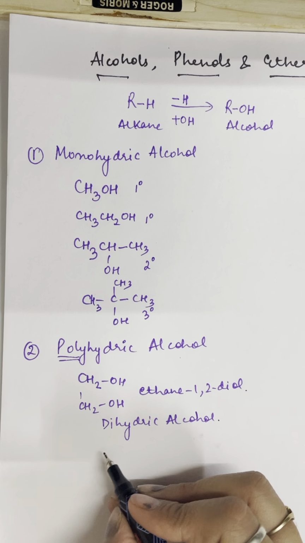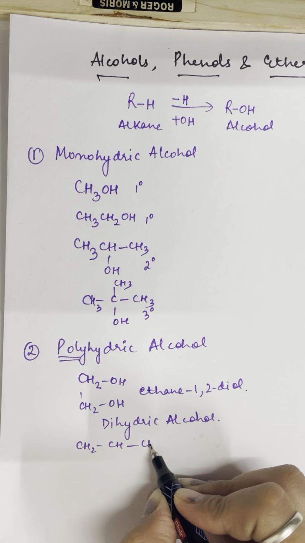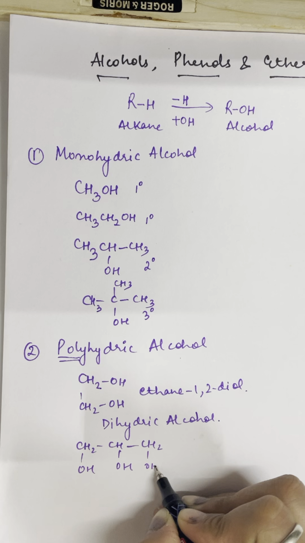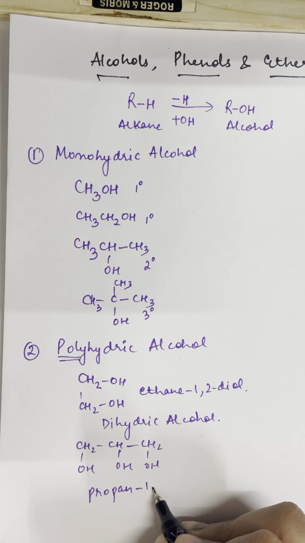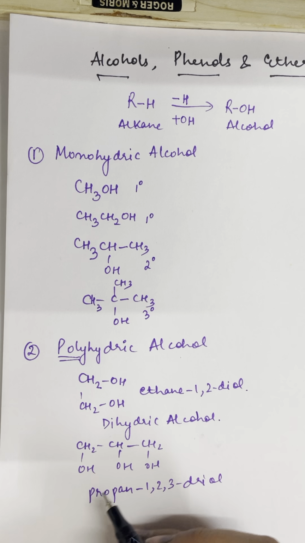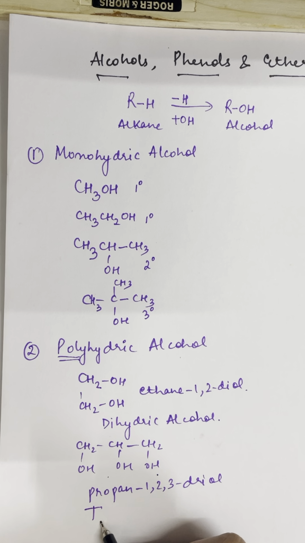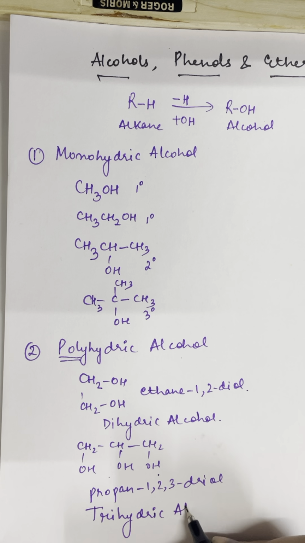Similarly, if you have a compound in which 3 OHs are written, like in this way, OH, OH, OH, it is propane-1,2,3-triol. As you can see here, 3 OHs are attached, so it is called trihydric alcohol.